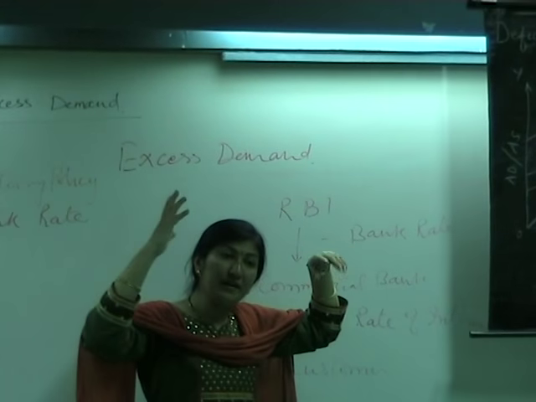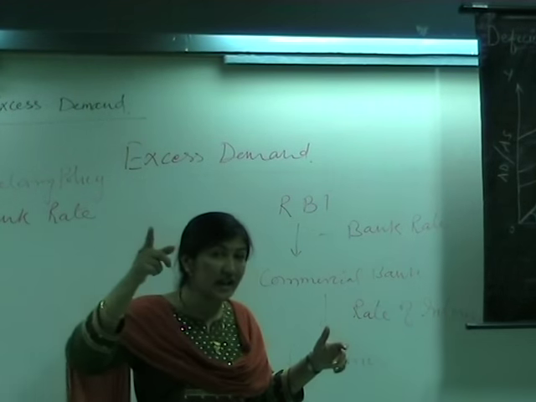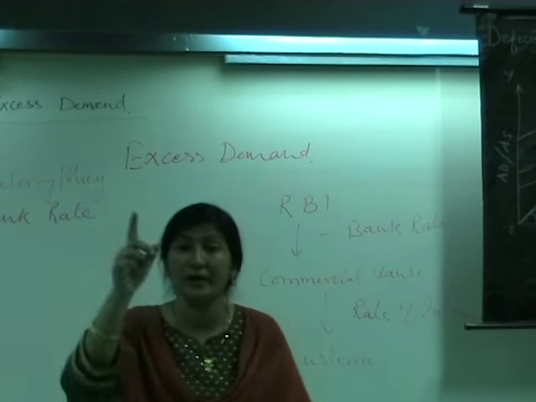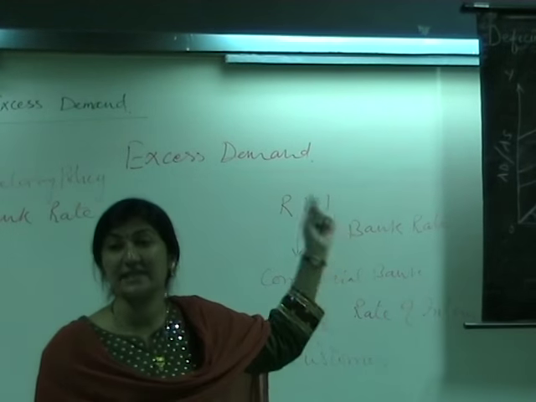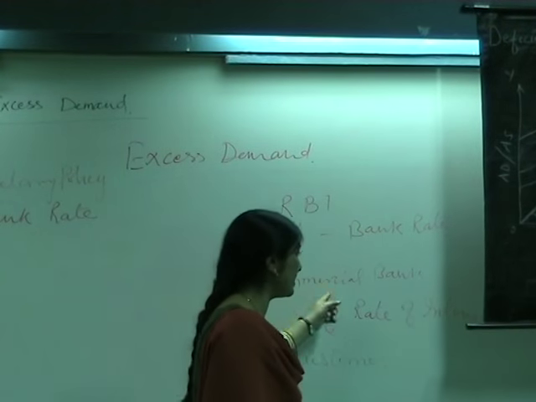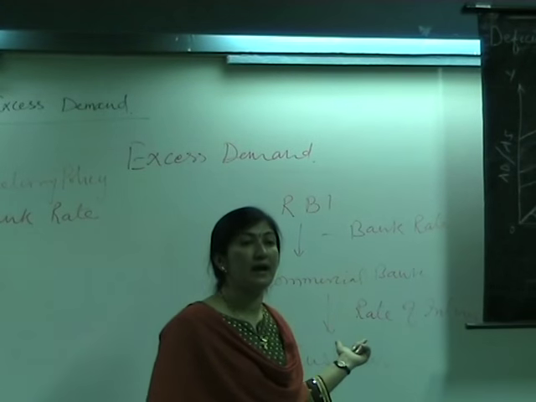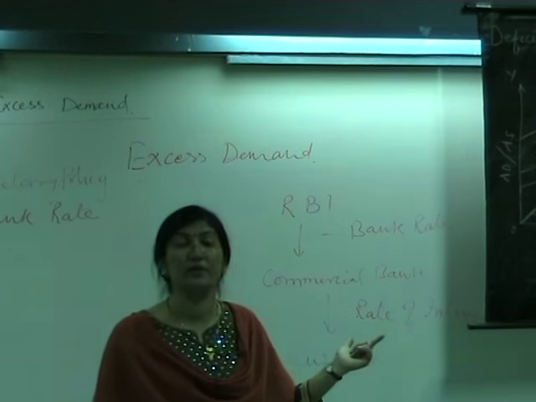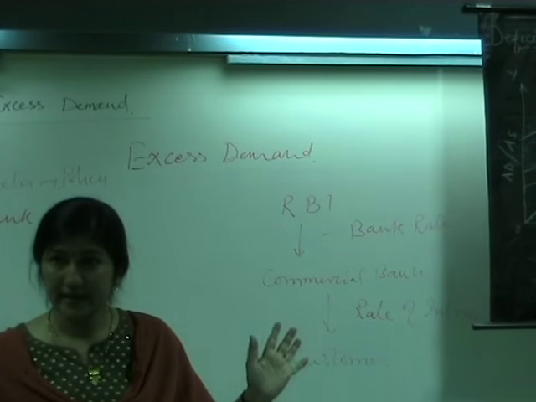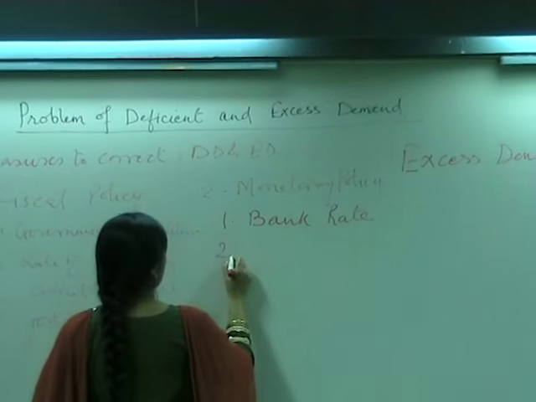The bank rate will increase. When bank rate increases, commercial banks will have to increase the rate of interest, and what is our objective? To reduce the quantity of credit in the economy during the situation of excess demand. So bank rate will increase. As a result, commercial banks will increase the rate of interest and a lot fewer investors will come forward and ask for loans. And that's what we wanted during the situation of excess demand. Is it clear? Very nicely. Next policy is your open market operations.